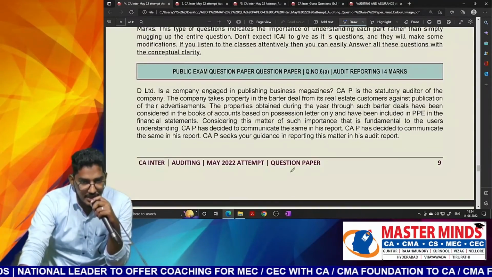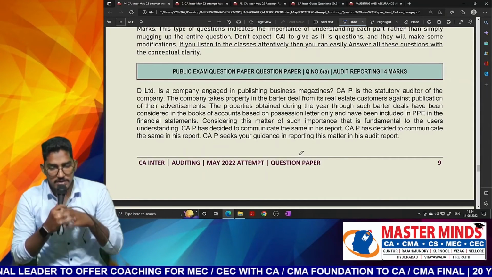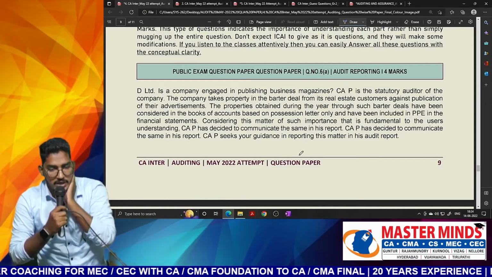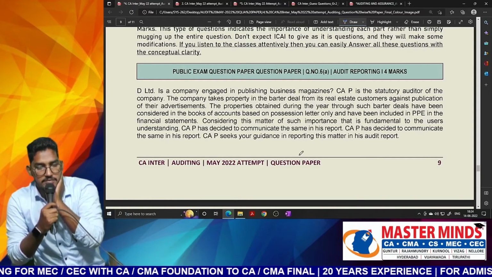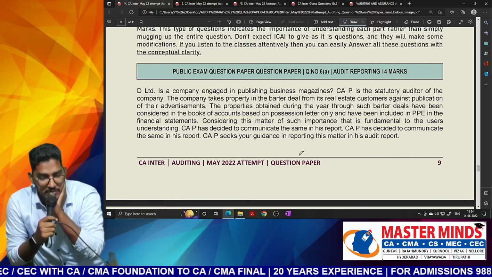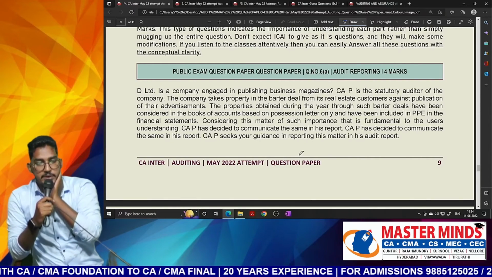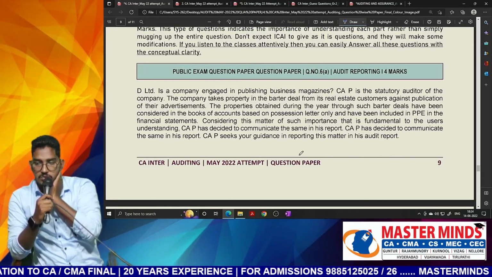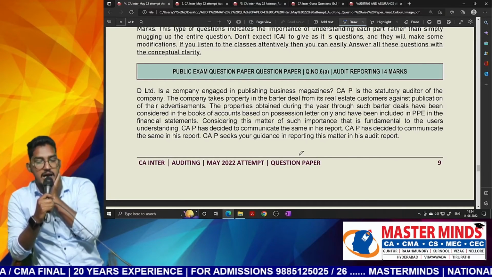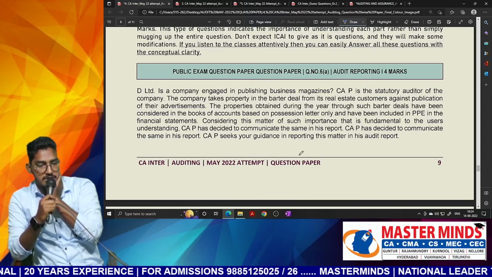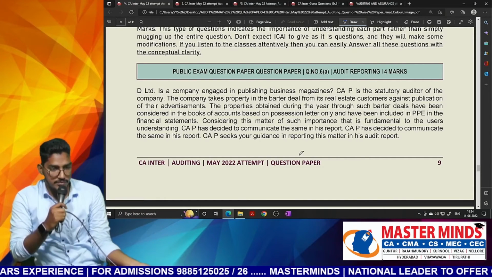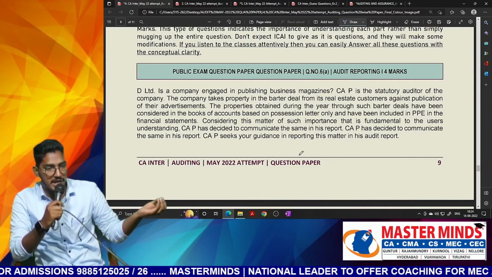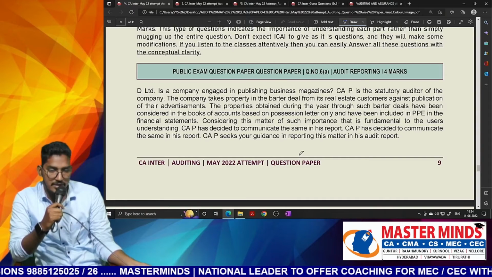Next one, 6A. D Limited is a company engaged in publishing business magazines. CAPE is a statutory auditor of the company. The company takes the property in barter deals from its real estate customers against the publication of their advertisements. The properties obtained during the year through such barter deals have been considered in the books of accounts based on possession letter only and have been included in the PPE in the financial statements. Good. Till here, lot of information they have given. Nothing but the summary is this: they have bought some property, plant and equipment, but not by paying money, as a part of their barter deal, and they have included it in the books of accounts.